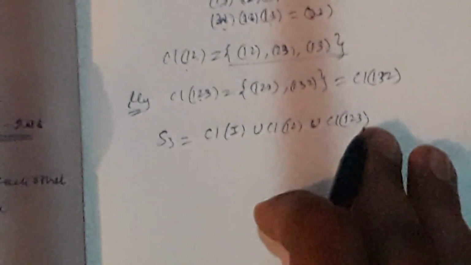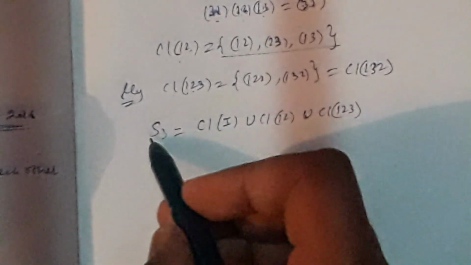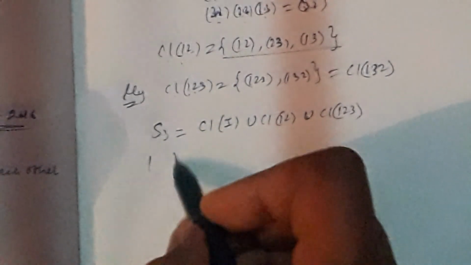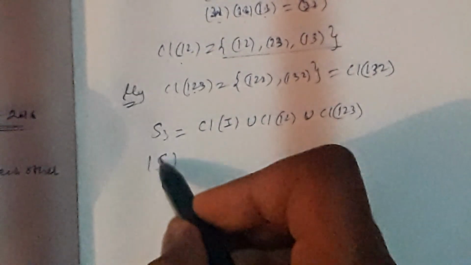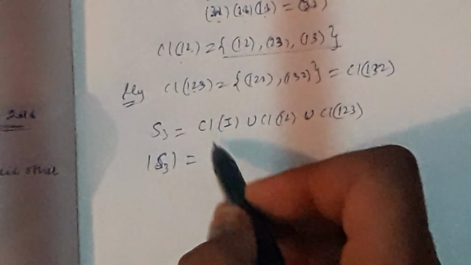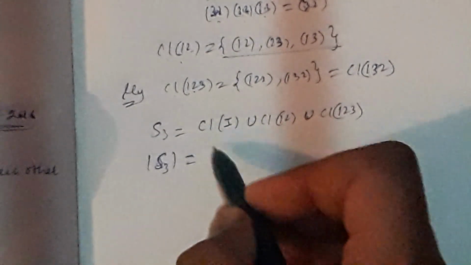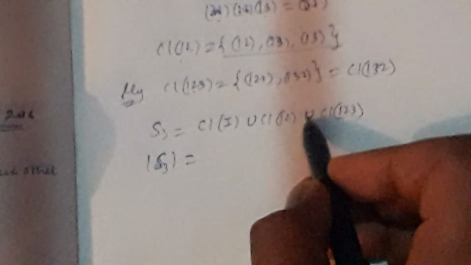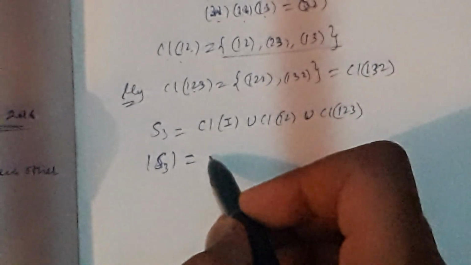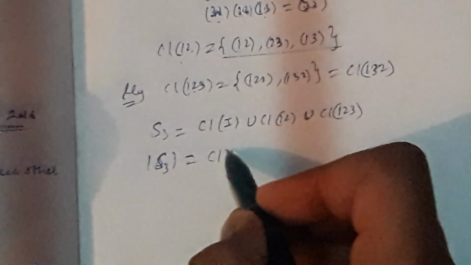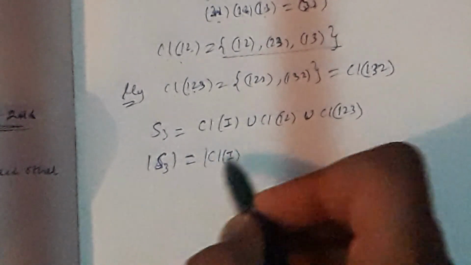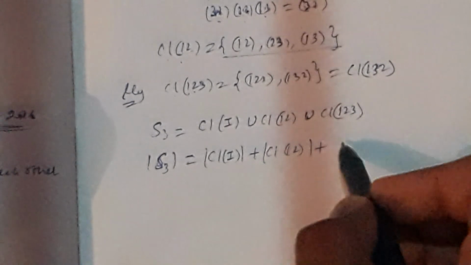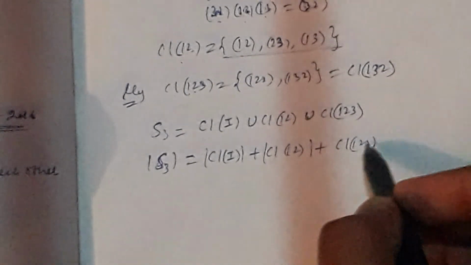Okay, now put order on both sides. Whenever you put order here, this union will be converted into a sum. So the order of the conjugate class of identity plus that of (1 2) plus that of (1 2 3).